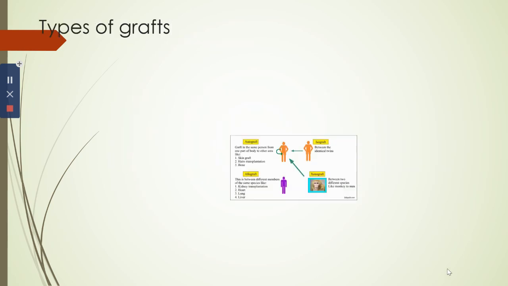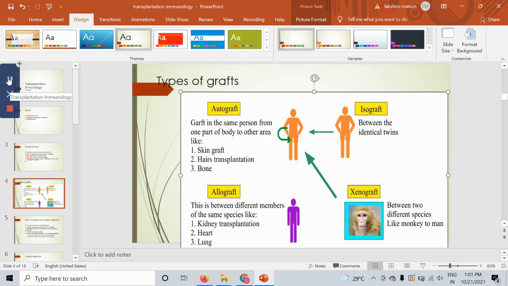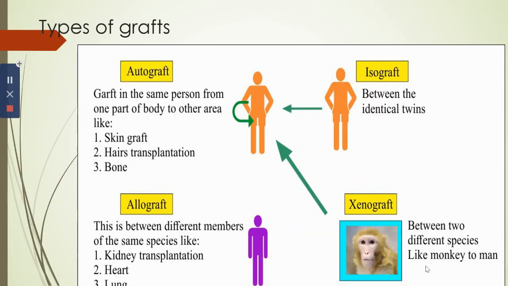Now there are different kinds of grafts. They are autograft. Autograft is a graft which is taken from the same individual and is placed in the same individual. So tissue is removed from an individual and placed from one place to another place in the same individual.